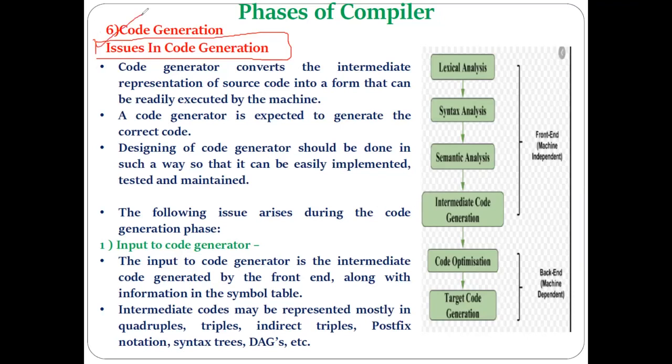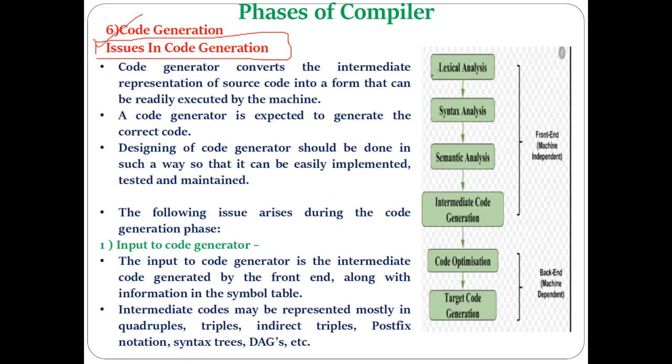You have to keep in mind what kind of things need to be provided to the code generation phase, what kind of code the code generator must generate, and how the code generator does the memory allocation. Everything comes under the issues in the code generator.